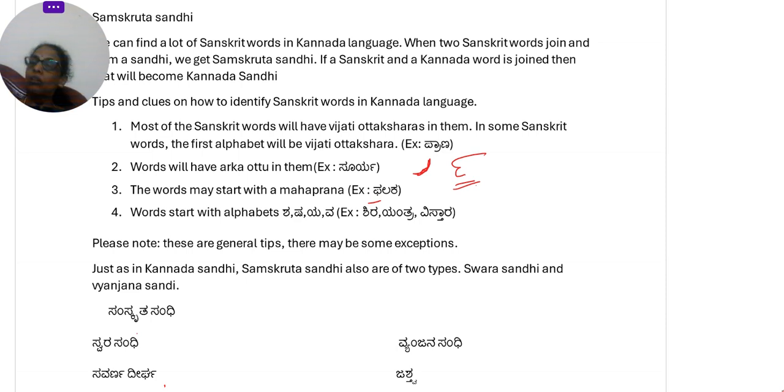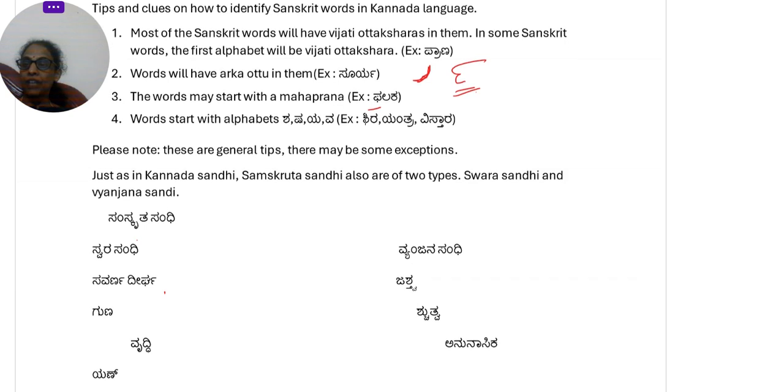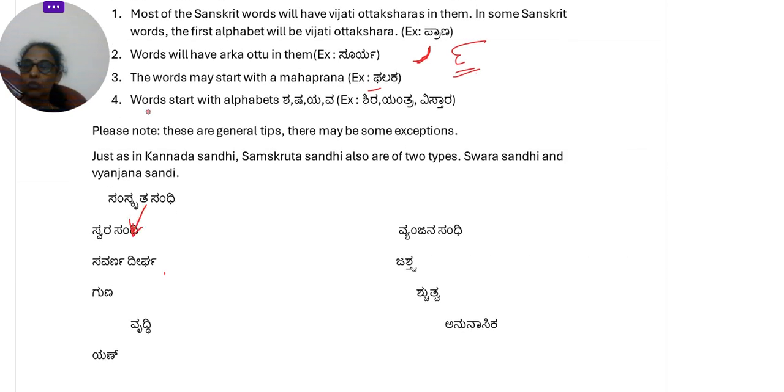Now, let us look at what is Samskruta Sandhi. We know that in Kannada Sandhi there are two types: one was Swara Sandhi and the other was Vyanjana Sandhi. Similarly, in Samskruta Sandhi also we have Swara Sandhi and Vyanjana Sandhi. In Swara Sandhi there are four types: Savarna Dirgha Sandhi, Guna Sandhi, Vriddhi Sandhi and Yan Sandhi. And in Vyanjana we have Jashtva, Shrutva and Anunasika. But today we will only be looking at the Swara Sandhi: Savarna Dirgha, Guna, Vriddhi and Yan Sandhi. We will look at Vyanjana Sandhi in another video.